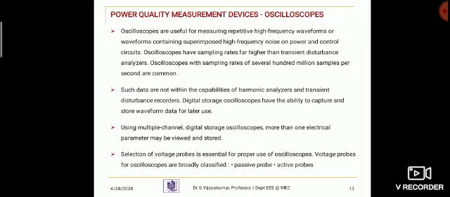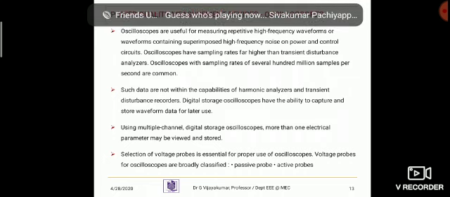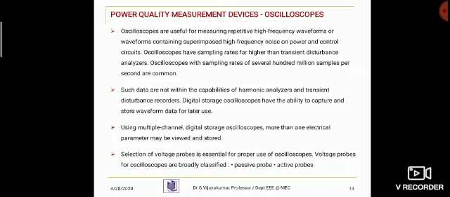Power quality measurement devices, the next one, oscilloscope. Oscilloscopes are useful for measuring high frequency waveforms as well as low frequency waveforms. Such data are not within the capability of a harmonic analyzer and transient disturbance recorder. Using multiple channels, we are able to measure and store the data using a USB port. Selection of the voltage probe is essential for proper use of the oscilloscope. Voltage probes for oscilloscopes are broadly classified as passive probes and active probes.